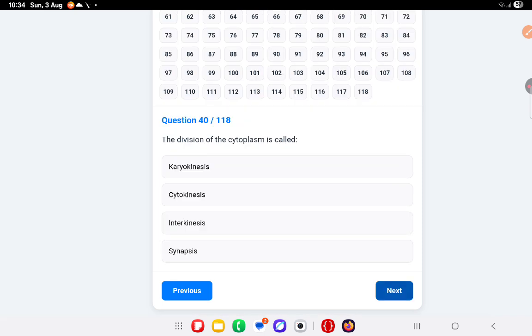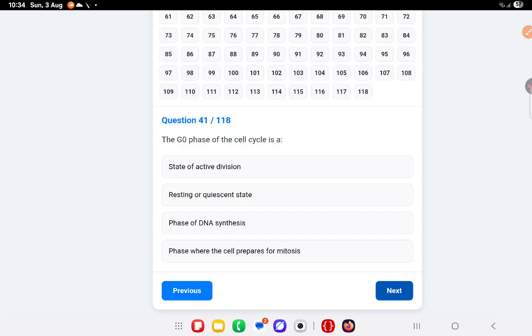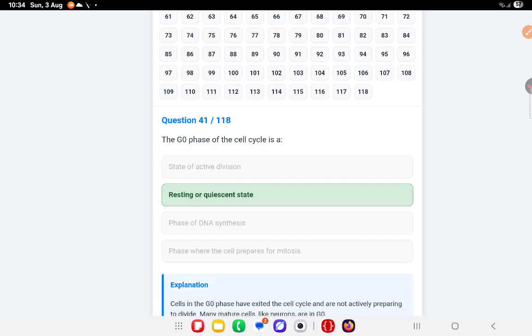The division of cytoplasm is called cytokinesis. The G0 phase of the cell cycle is a resting or quiescent state.